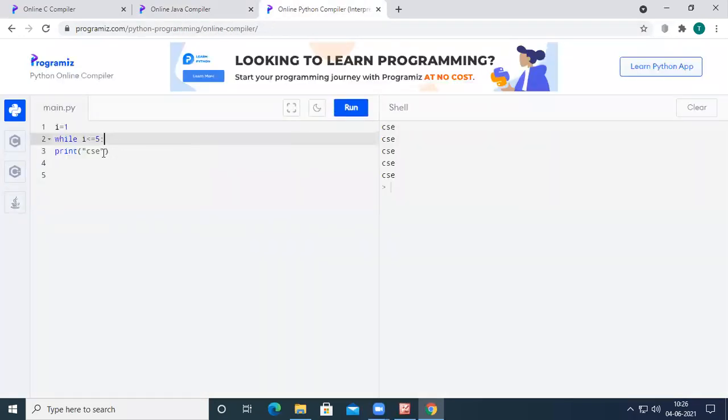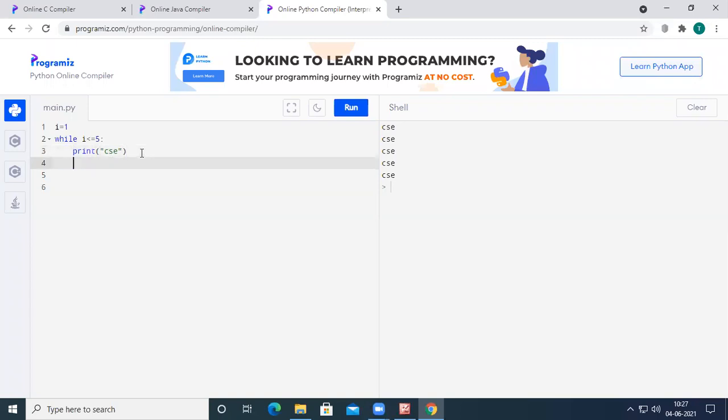Similarly, Python does not support these types of blocks. If we want to make it a block, we have to maintain the indentation, which means a tab space. So now print CSC is within the while loop. If you write CSC here, it is not in the while loop, it is outside of the while loop. So if you write print CSC here, it will be inside the while loop.